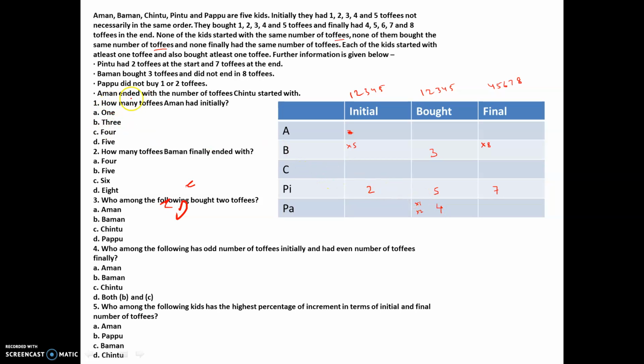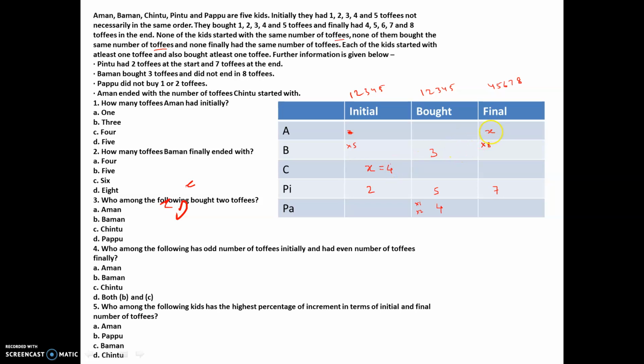Now it says Aman ended with the number of toffees Chintu started with. So if Chintu started with X number of toffees, Aman ended with X number of toffees, right? If you look at this data, starting and ending, the only two values common are 4 and 5. So X could have been 4, or X could have been 5. So you can just take a normal assumption and move on. Let's say X is 4, right?